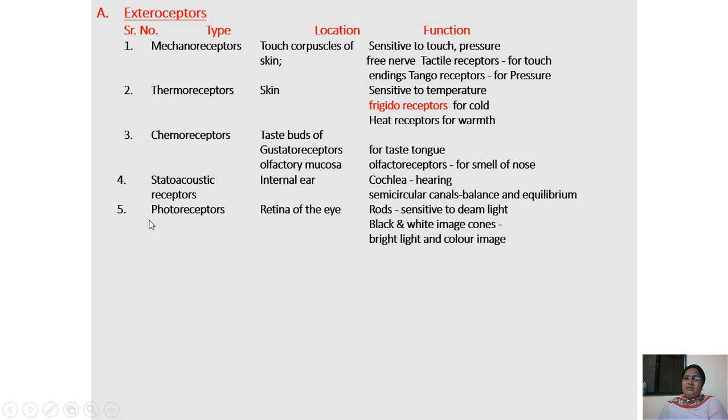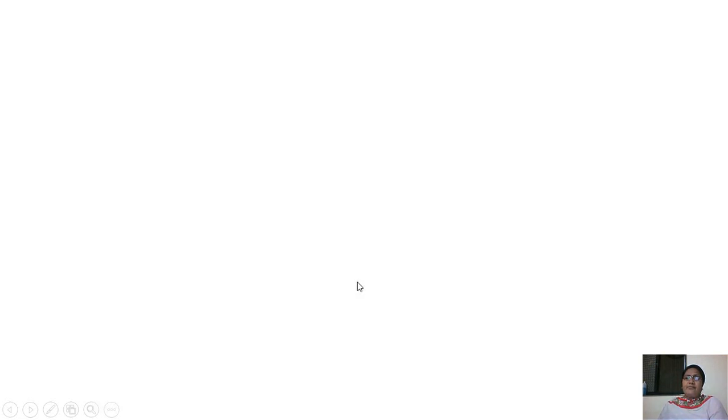Fifth and the last one is the photoreceptors. They are present in the retina of the eye. In the eye there are two types of cells. First one is the rod cells. They are sensitive to dim light and black and white images. Cones are sensitive to bright light and color images.